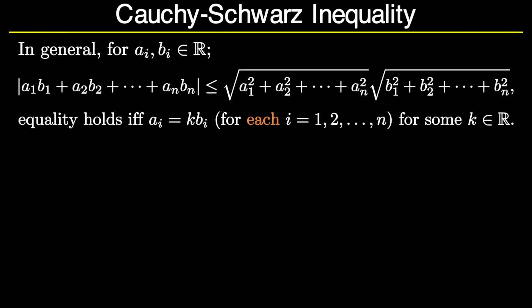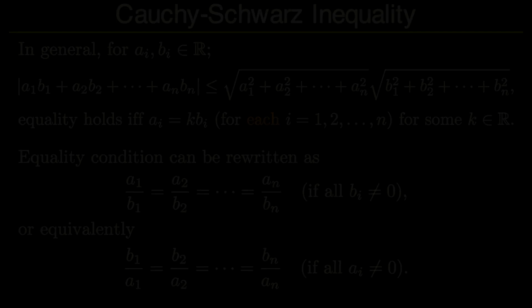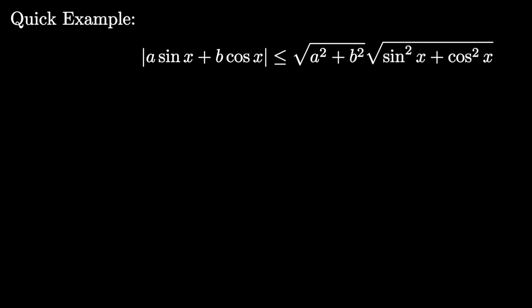The general statement of CS inequality for n pairs of numbers is modulus of a1 b1 plus a2 b2 up to an bn is less than or equal to square root of a1 square plus a2 square up to an square into square root of b1 square plus b2 square up to bn square. And the equality holds if and only if a1 over b1 is equal to a2 over b2 up to an over bn. Let's see the strength of CS inequality in this example.